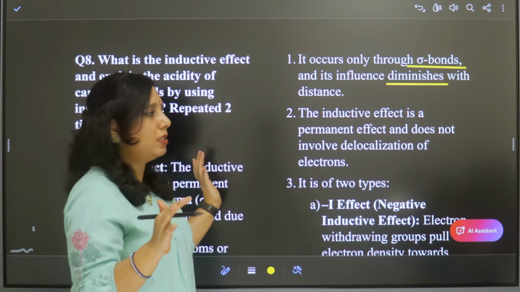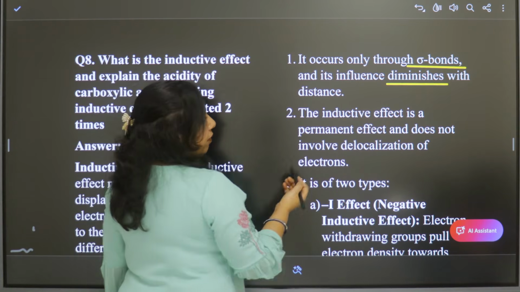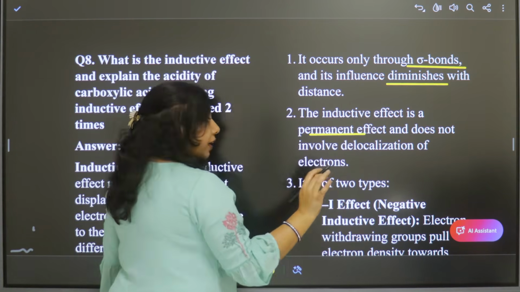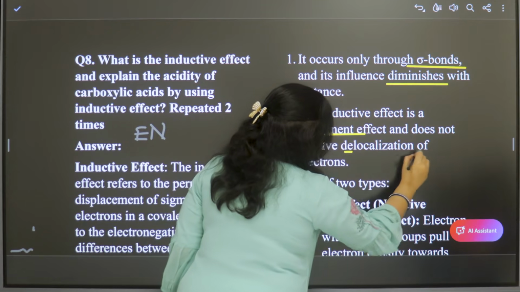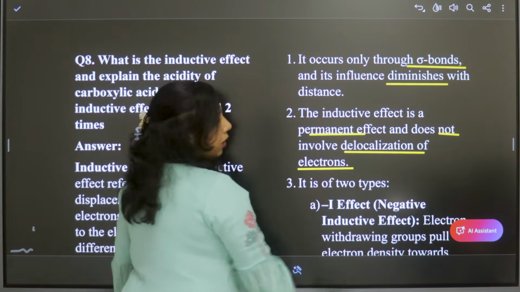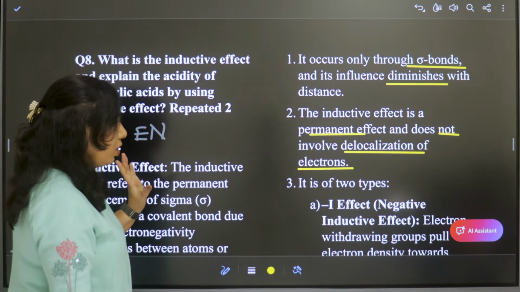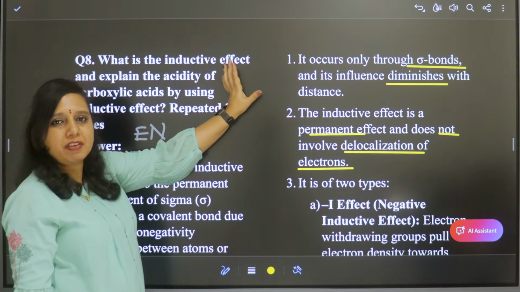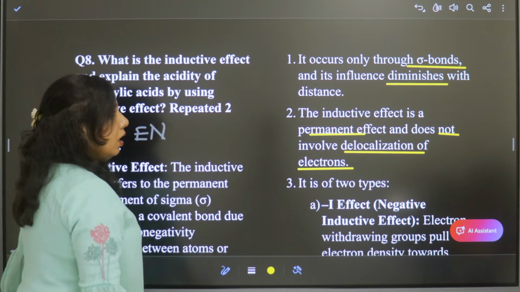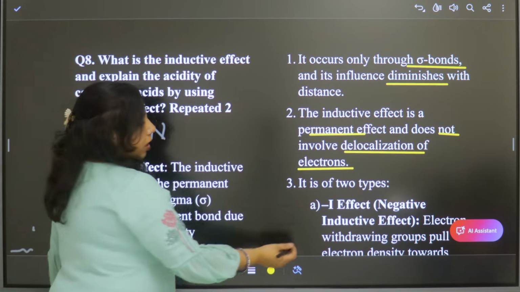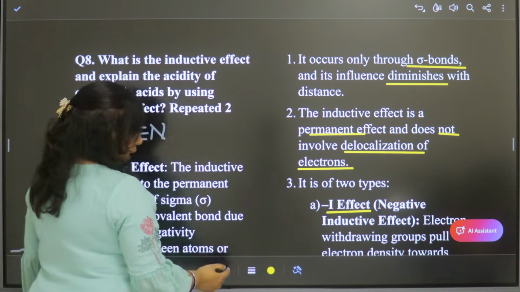After that, it will be negligible. Then the inductive effect is permanent and the electrons are not delocalized. No delocalization of electrons. These are the two important features of inductive effect. Now let us see their types. Negative inductive effect is the first one.